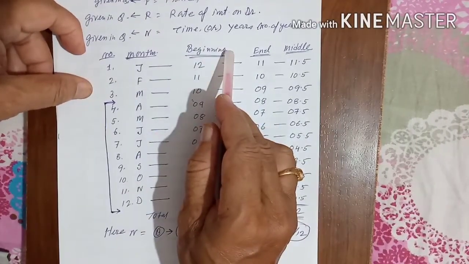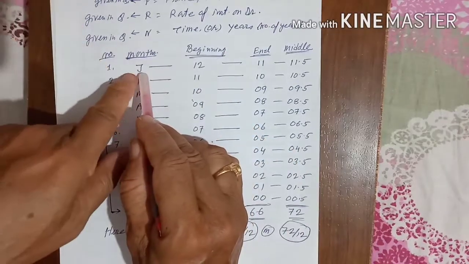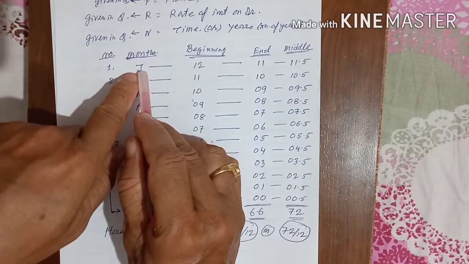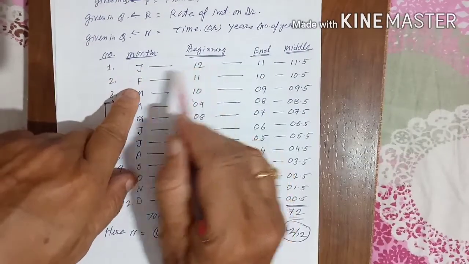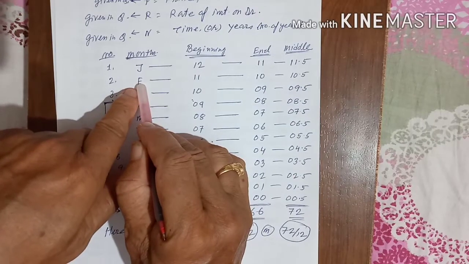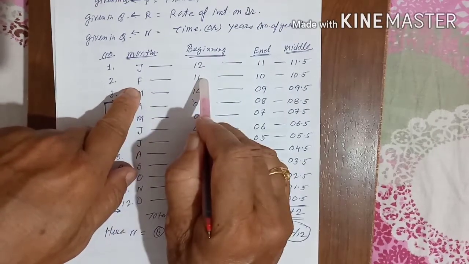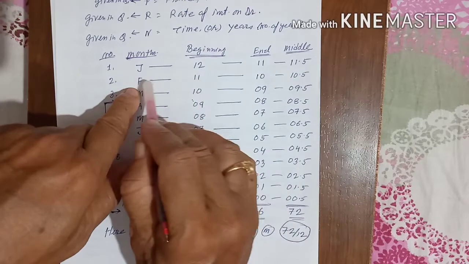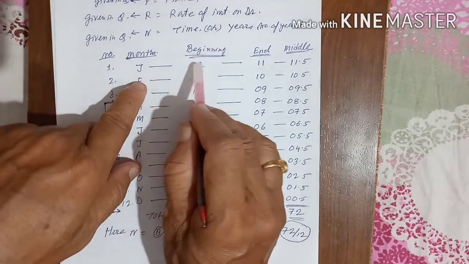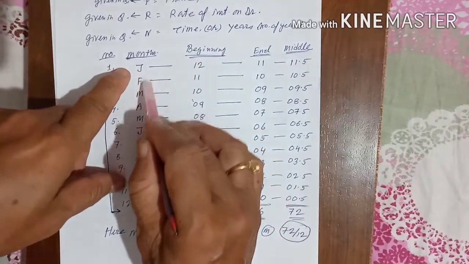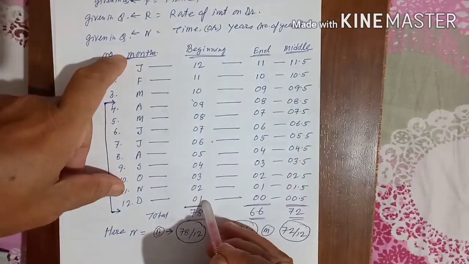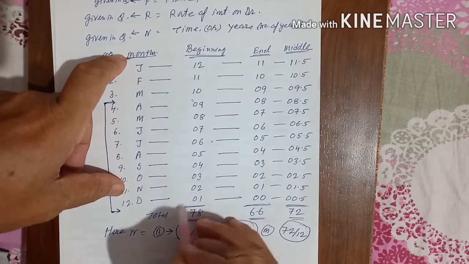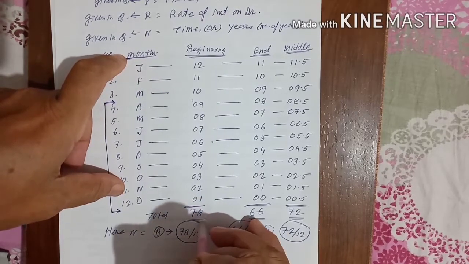If the person is taking money at the beginning of the month, then the money taken on 1st January, he has to pay the interest for 12 months. Similarly, the money taken from 1st February, he will pay the interest for 11 months, because he will not pay the interest for the month of January. Like that it goes 12, 11, 10, and finally 1. If you add it, you will get 78 months.